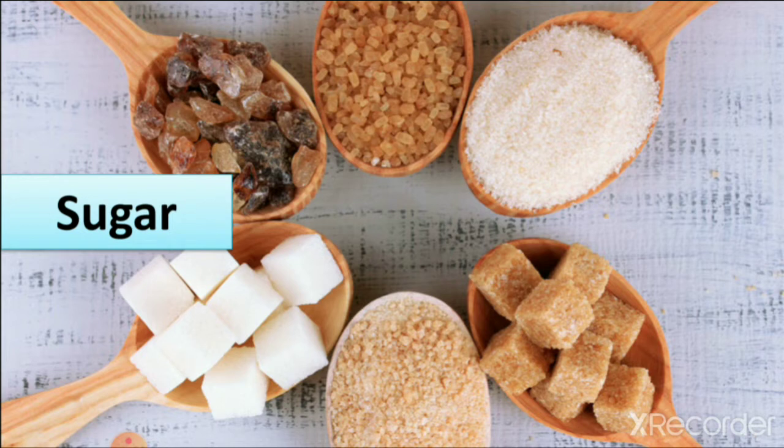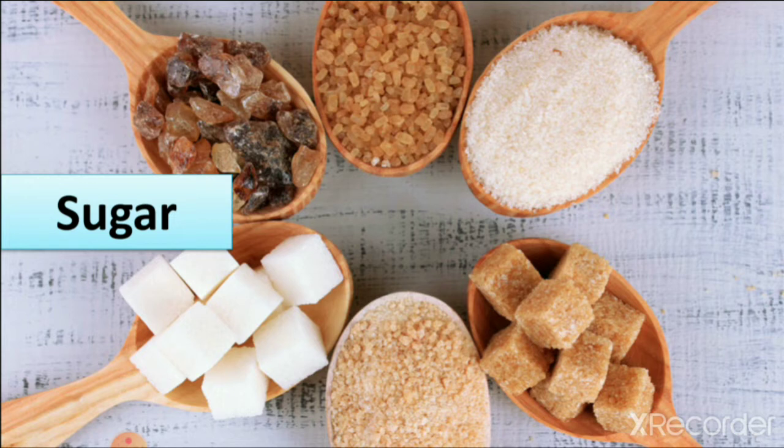Here are different types of sugar. White sugar we usually use in our house. Then brown sugar we also use in food. Here you can see the cubes of sugar also. When we make sugar from sugarcane juice, firstly it is in the form of cubes, which you can see here, white cubes and brown cubes.